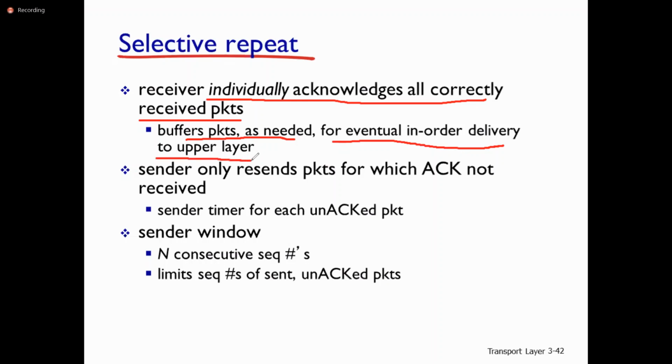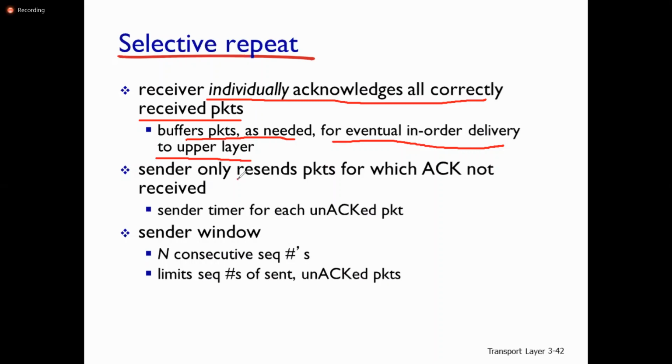So buffering is there in Selective Repeat, but in the case of Go-Back-N there is no buffering at the receiver side. It simply discards the packets if they are received out of order, and it resends the acknowledgement for the highest ordered packet received.